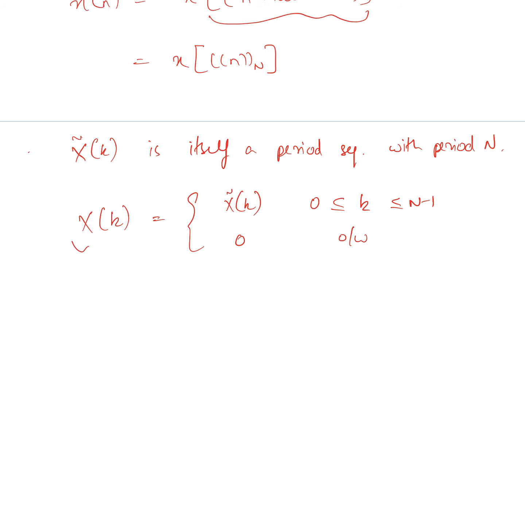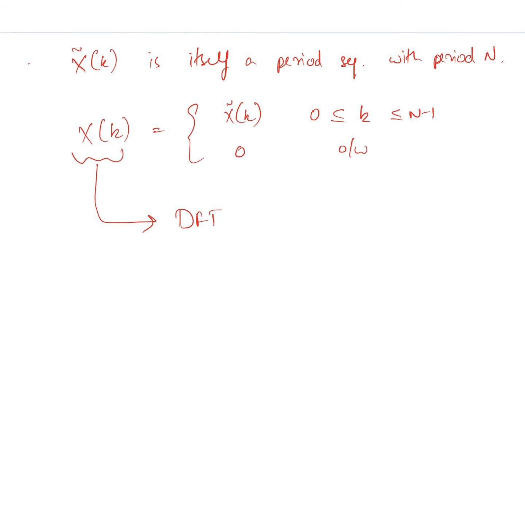And this X of k is basically the discrete Fourier transform of the aperiodic or finite duration sequence x of n. So we can represent X tilde of k in a similar way by using the modulo notation, as X tilde of k would be the repetition of this X of k over a period N.